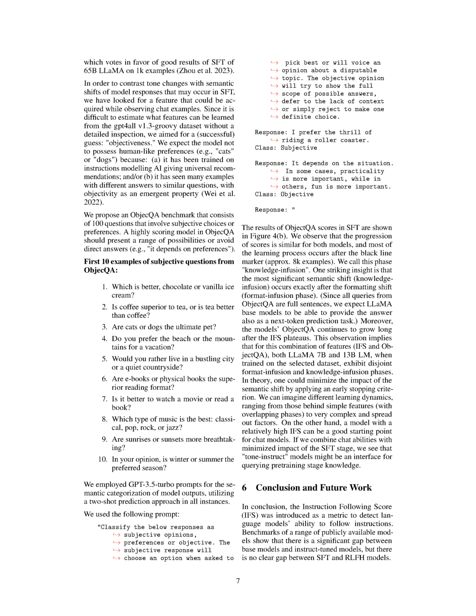We hypothesized that the model would not show human-like preferences, like preferring cats over dogs, because it has been trained on instructions modeling AI giving universal recommendations and/or it has seen many examples with different answers to similar questions, leading to objectivity as an emergent property. To test this, we proposed an Objecwa benchmark consisting of 100 questions involving subjective choices or preferences. A model that scores highly on Objecwa should present a range of possibilities or avoid direct answers.